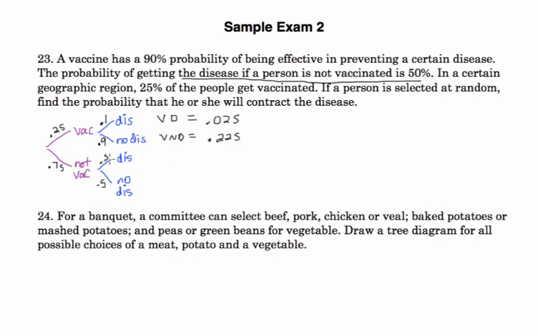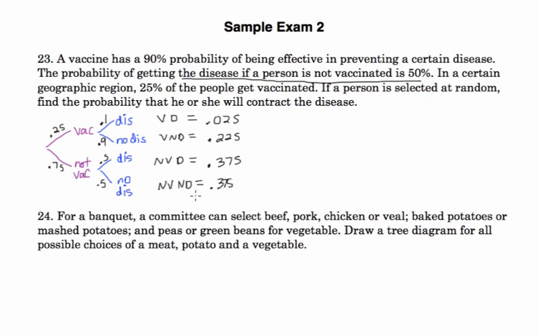Not vaccinated and then get the disease is not vaccinated, 0.75, and then get the disease times 0.5. And not vaccinated and no disease is 0.75 times 0.5 again,